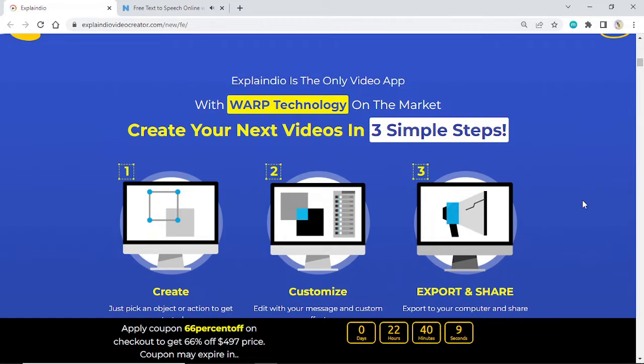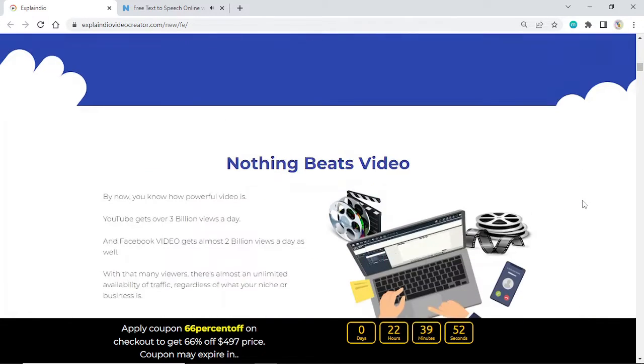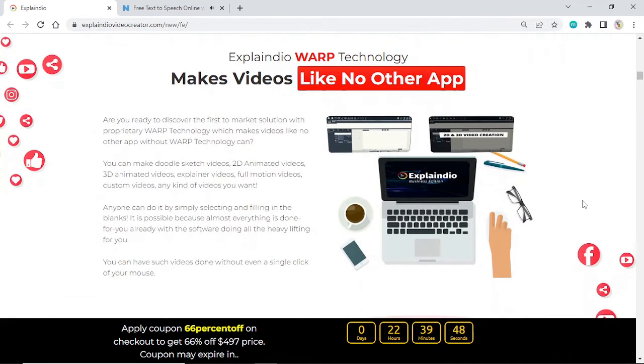Create your next videos in 3 simple steps. Create. Just pick an object or action to get started. Customize. Edit with your message and custom effects. Export and share. Export to your computer and share. Explaindio Warp technology makes videos like no other app.